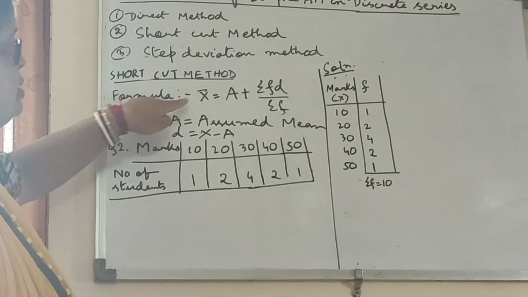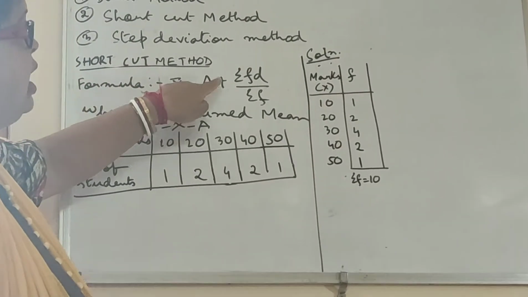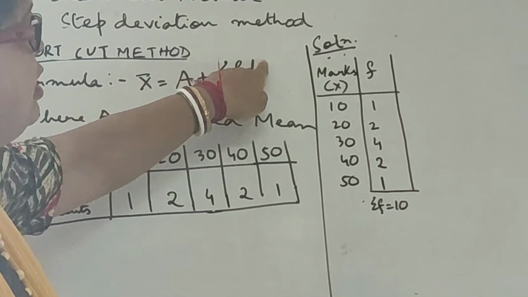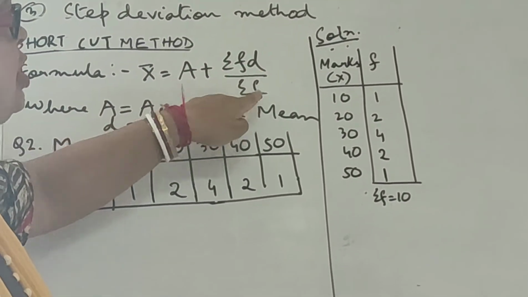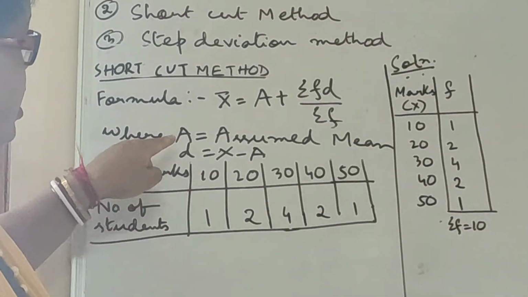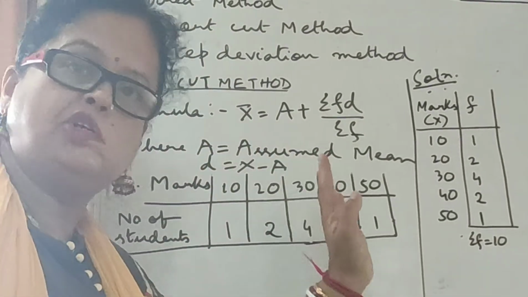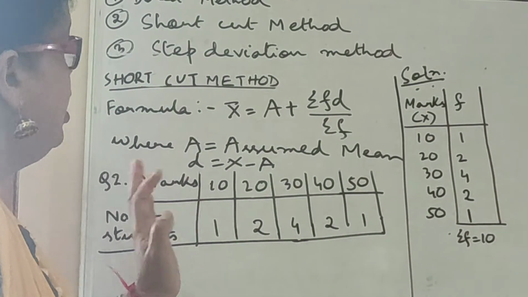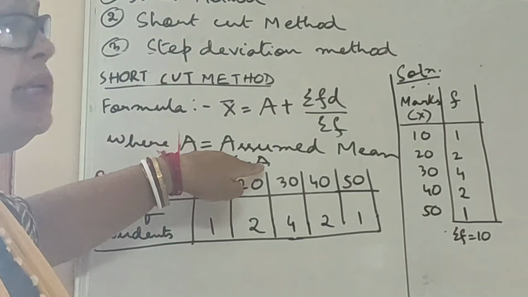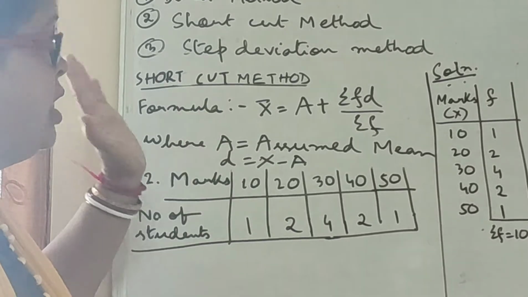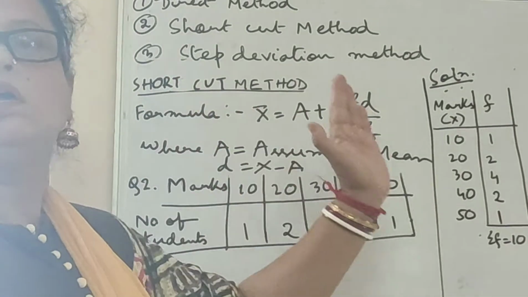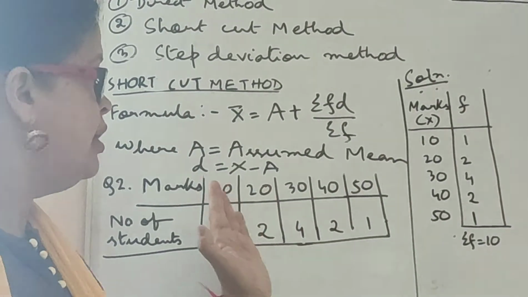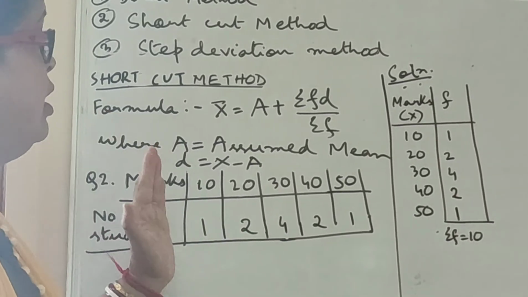The formula is x bar is equal to a plus summation f into d divided by summation f, where a is again assumed mean. What is assumed mean? I have told you already beforehand. And d is x minus a. That means deviation of different values from the assumed mean. That is called a. That is called d.